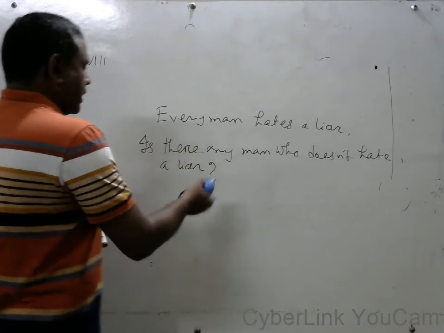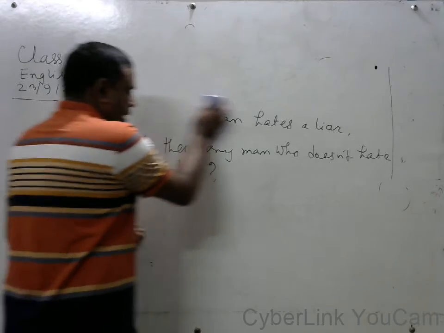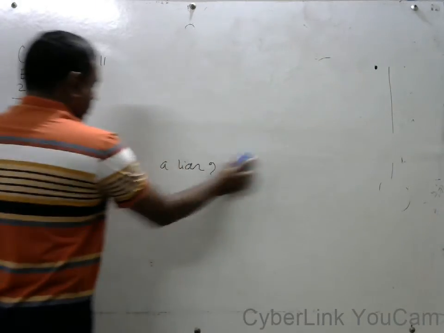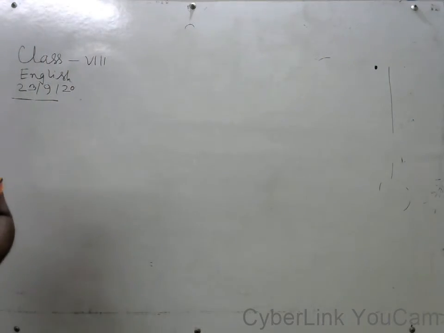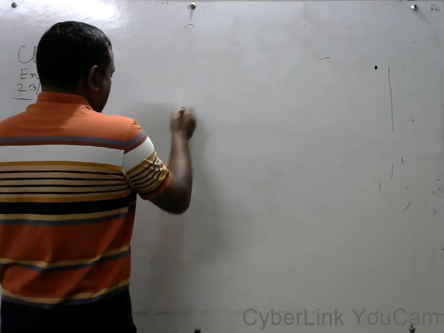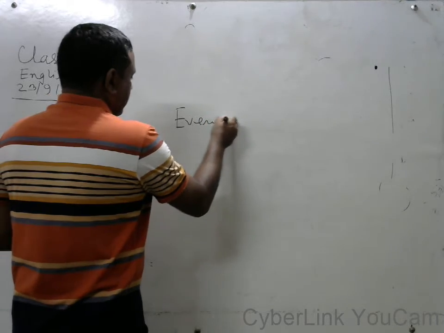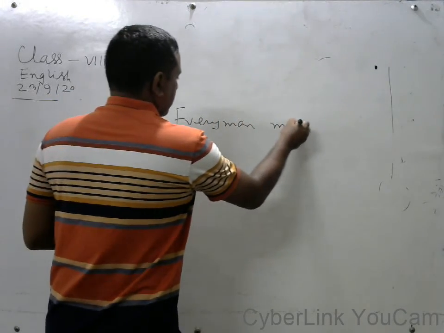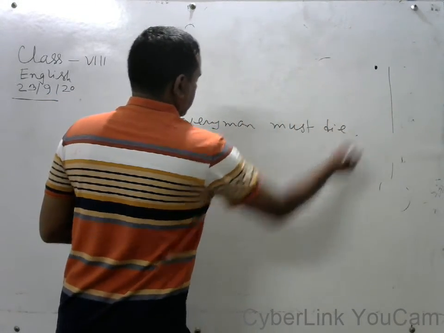Okay, my dear learners, if I write another sentence on the board: Every man must die.